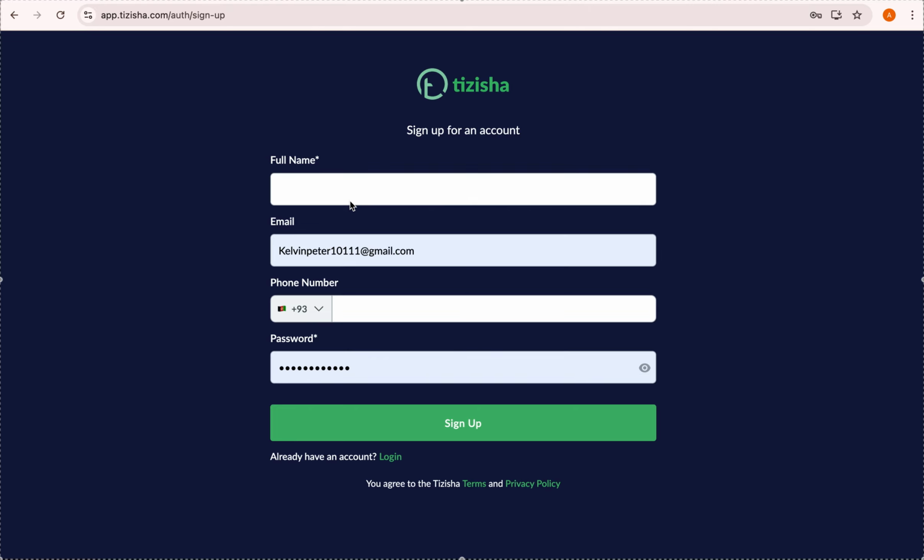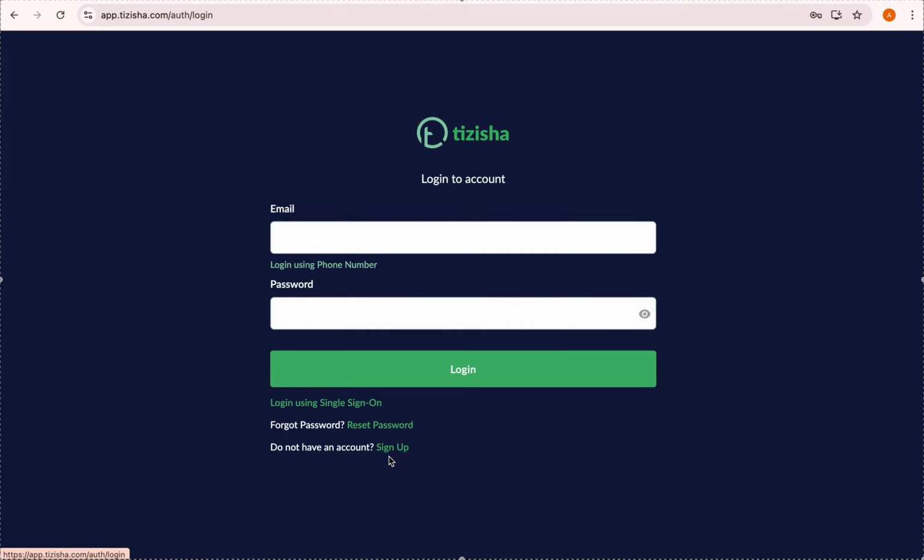If they go with the phone number option, they'll have to verify their phone number. They'll get a verification code sent to them on WhatsApp, and they'll be able to set that up. For email as well, they'll get a verification code shared via email, and they should be in a position to log in. For this case, I'll just proceed to log in to an account here.